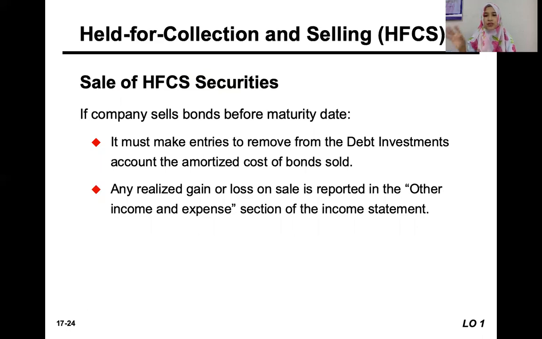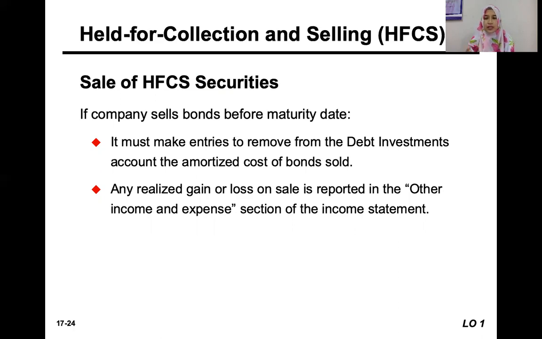So during the period, the fair value adjustment needs to be part of the statement of comprehensive income or other comprehensive income or loss, which is part of equity. But when we sell it, any realized gain or loss on the sale now needs to be included in other income and expense in the income statement.